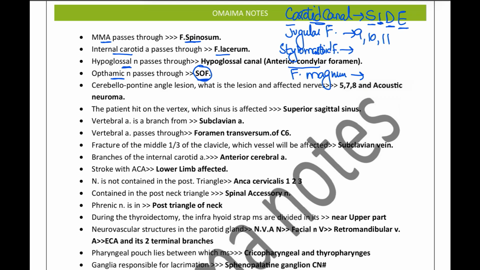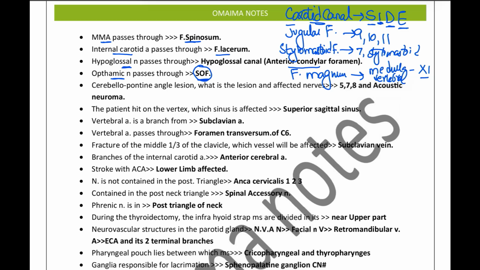From the stylomastoid, we have the facial nerve and the stylomastoid artery. Now from the foramen magnum, we have the lower end of the medulla oblongata, which is going to move downward. And then we have the spinal root of the 11th cranial nerve. And we have the vertebral artery, the anterior and posterior spinal arteries as part of it.